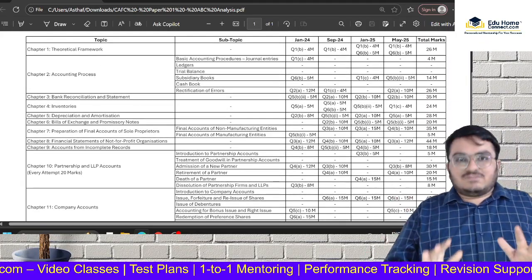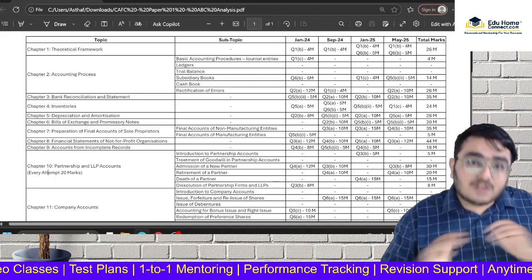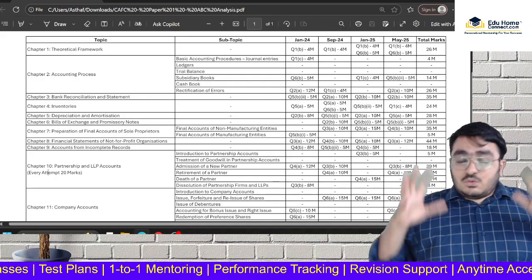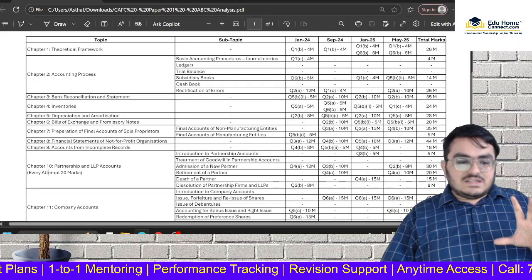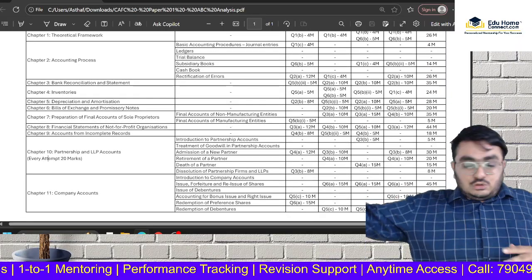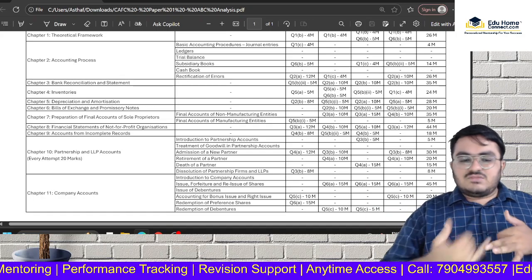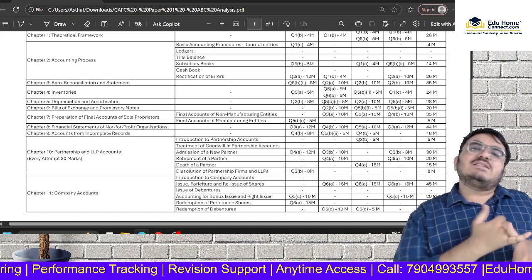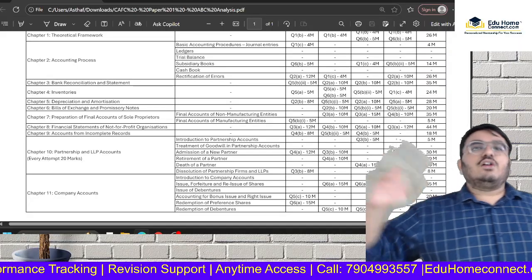So it's that easy. If you want to score 40 plus, if you haven't started your preparation at all, you don't know what to do now, you are all scared, there's so much to cover in accounts, I would suggest to barely make it through, you can go for chapter 11, chapter 10, chapter 8, chapter 3, and chapter 7. These 5 chapters should be good enough to get you 40 or 50 plus.